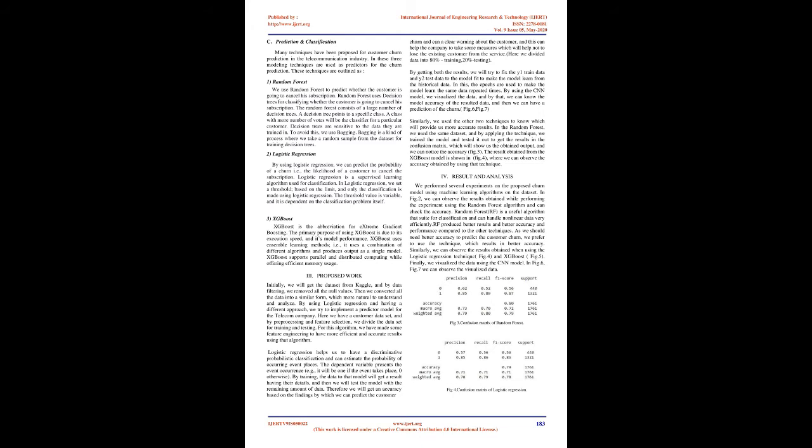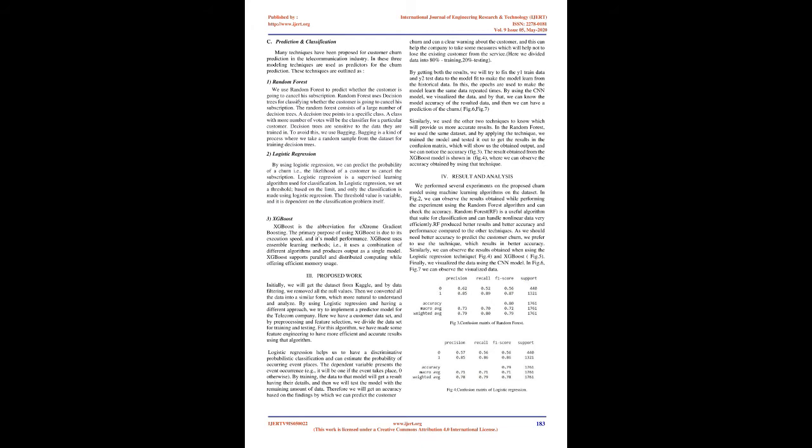1. Random forest. We use random forest to predict whether the customer is going to cancel his subscription. Random forest uses decision trees for classifying whether the customer is going to cancel his subscription. The random forest consists of a large number of decision trees. A decision tree points to a specific class. A class with more number of votes will be the classifier for a particular customer.